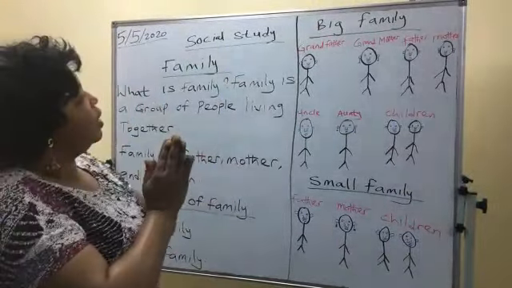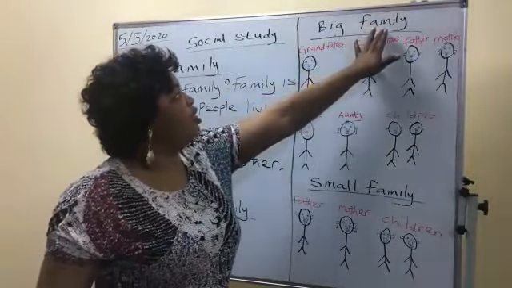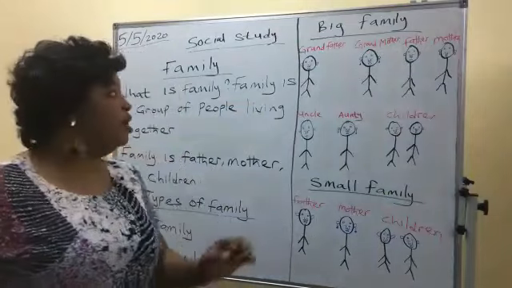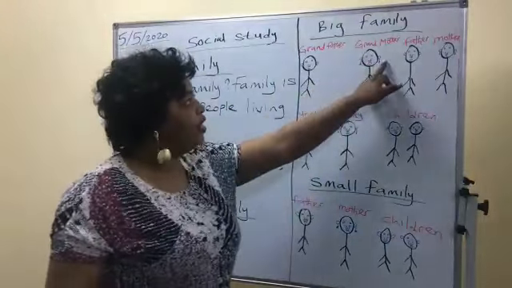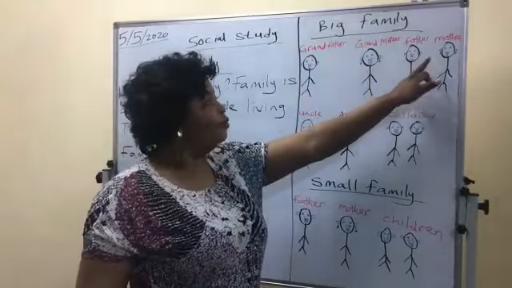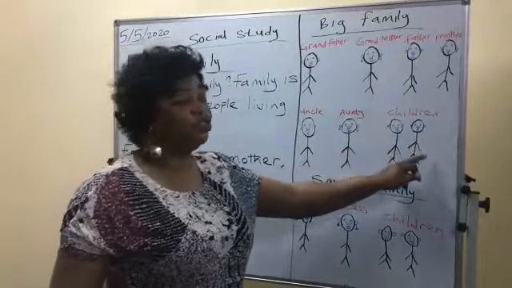Now let's go and see the diagram of big family. This is big family. Big family is grandfather, grandmother, father, mother, uncle, auntie, and children.